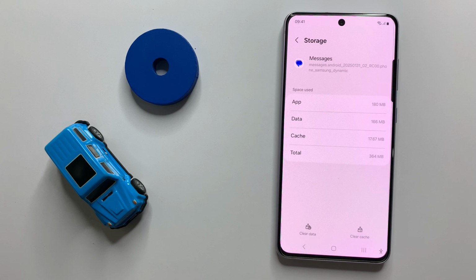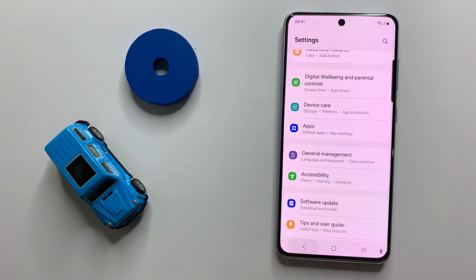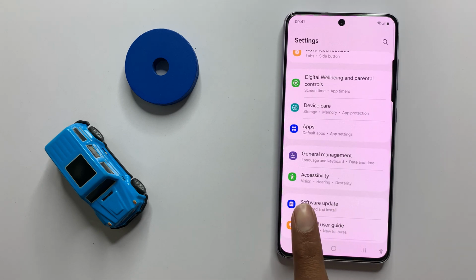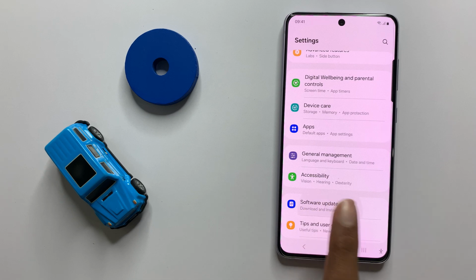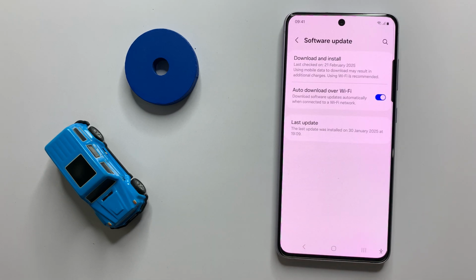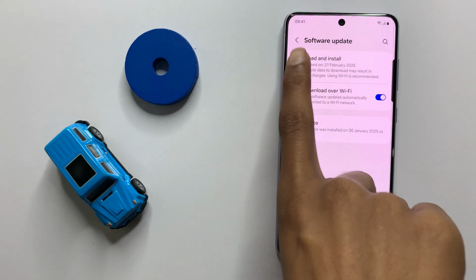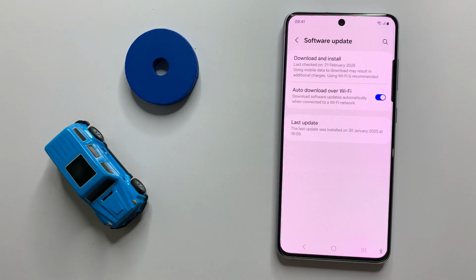After clearing the data and cache memory of your messages app, go back to the main page of your settings and click on software update. Now here you can check whether your latest version will be updated or not. If it doesn't update to the latest version, then update it to the latest version. After updating to the latest version, your problem will be fixed.